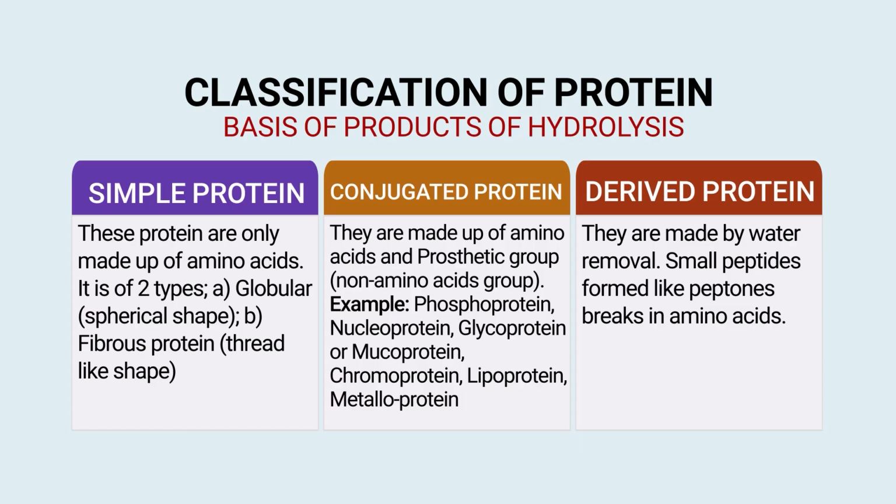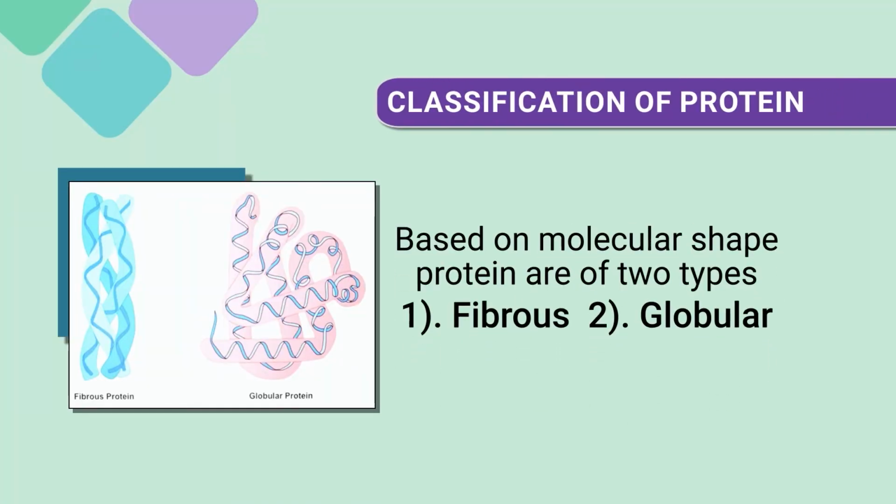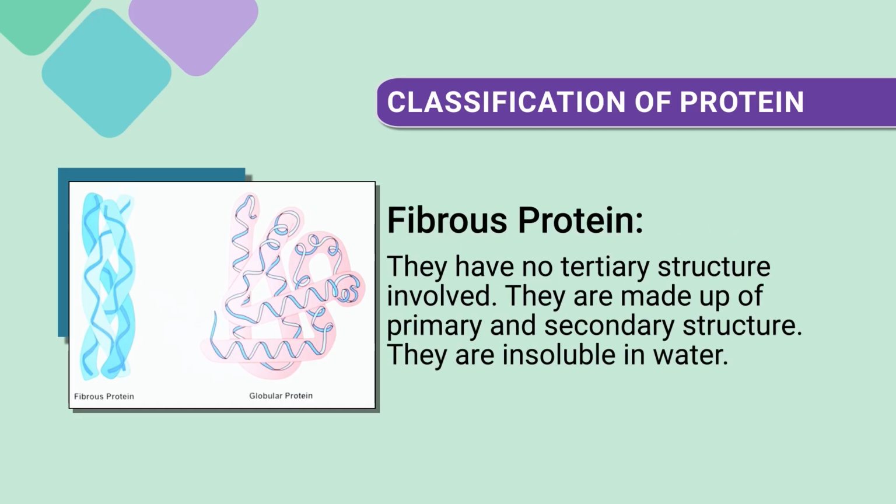The third category of protein based upon the product of hydrolysis is derived protein. They are made by water removal, or we can say small peptide forms like peptones break into amino acids. So, this kind of classification is on the basis of product of hydrolysis. Then we will move to another classification, based upon the shape of protein. On the basis of shape, protein is classified into 2 groups: fibrous protein and globular protein.